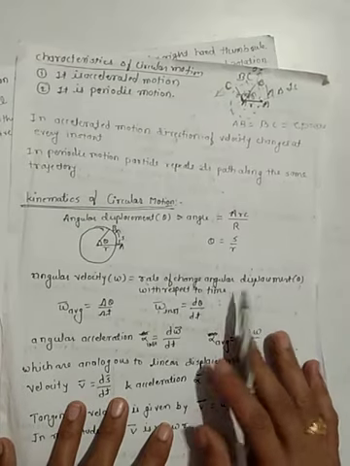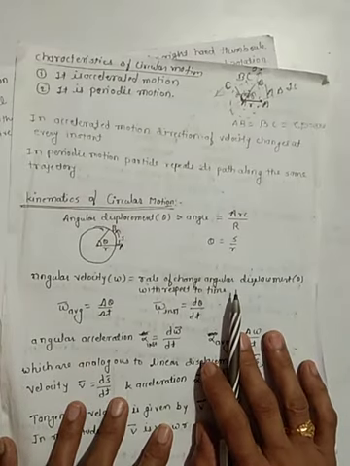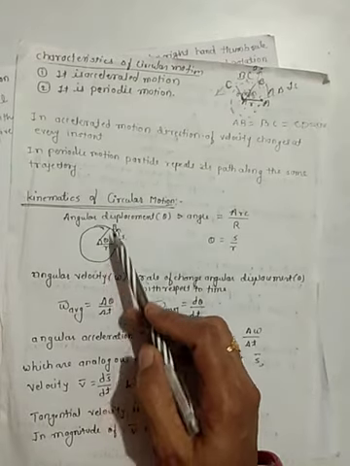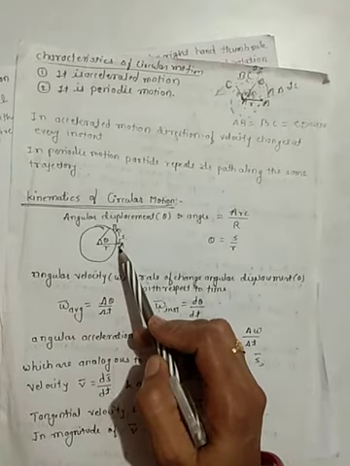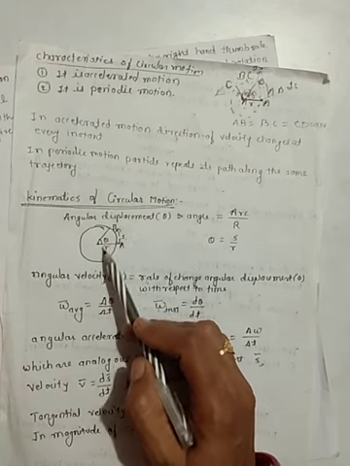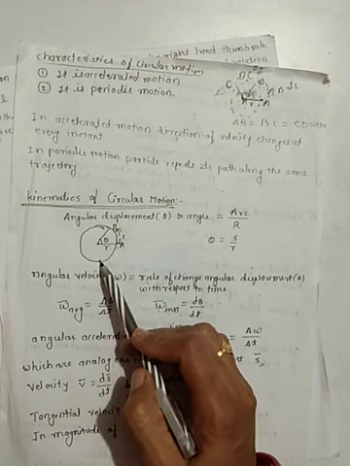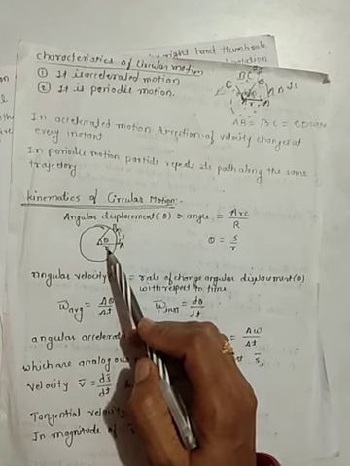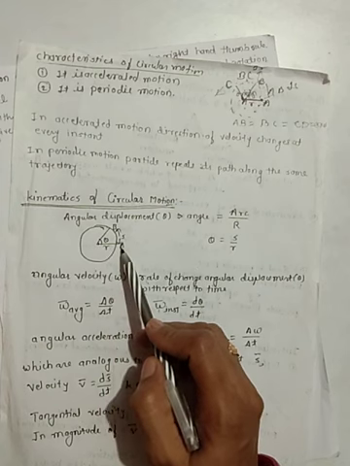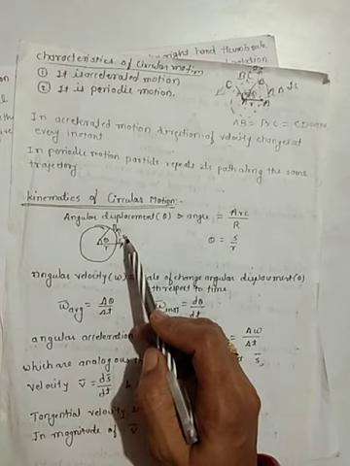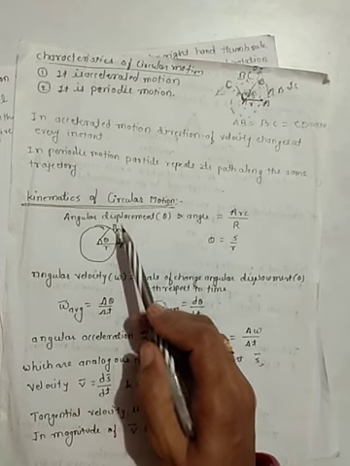Then going towards the kinematics of circular motion. In kinematics of circular motion, here we have a figure in which A is any point. After some time it goes from A to B. Theta is the angle made from A to B. R is the radius vector which is drawn from the center of the circle to the position of the particle. S is the displacement, or we can say distance, covered from A to B.